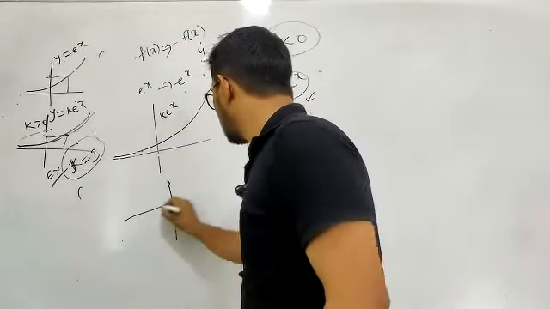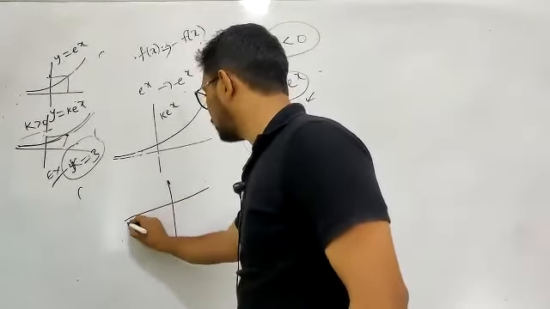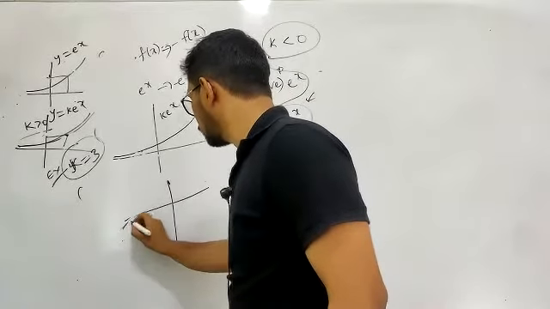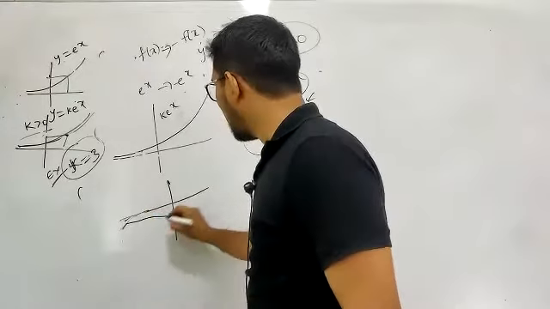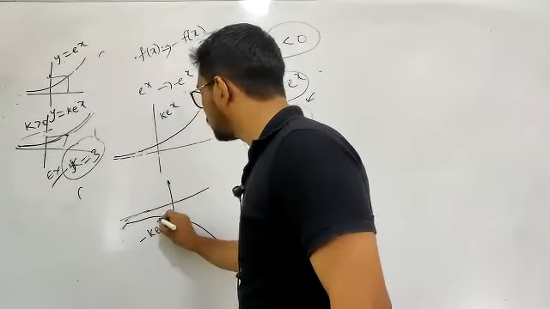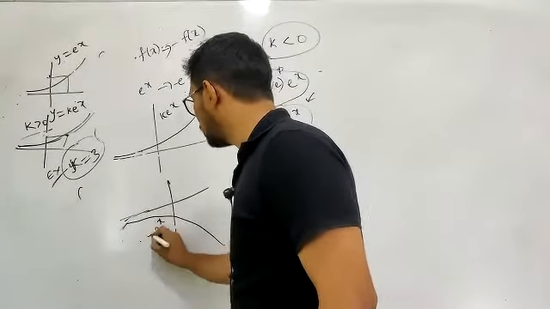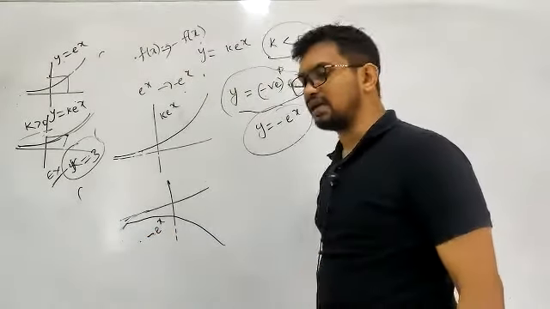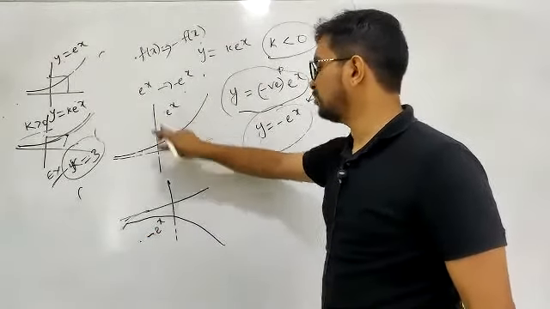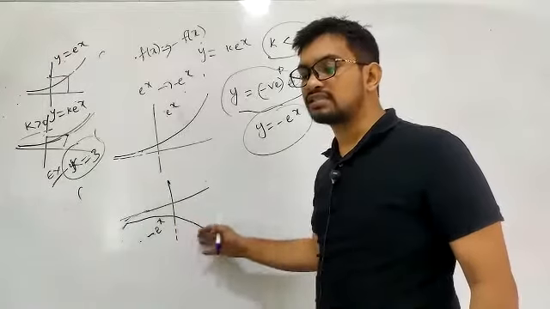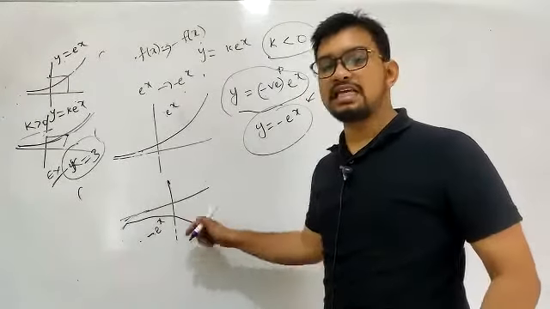Just I'm inverting this. This graph is minus k into e power x. This is something like minus of e power x. Let's say this is the graph of e power x. This is the graph of minus of e power x. That is, for every value of x, the y value should be negative. That is what we are seeing here. This is the minus e power x graph.